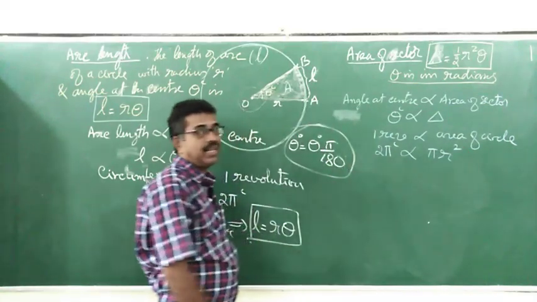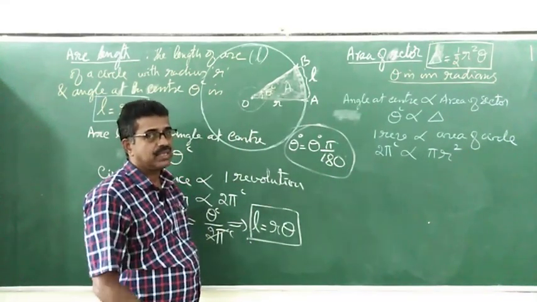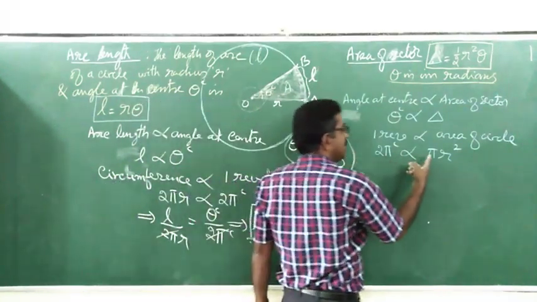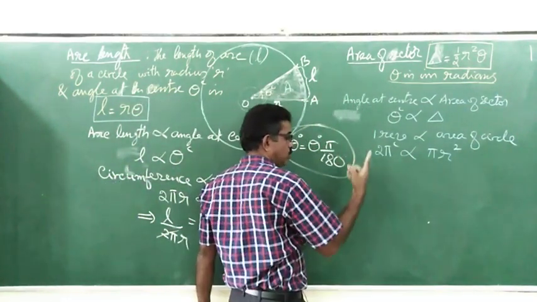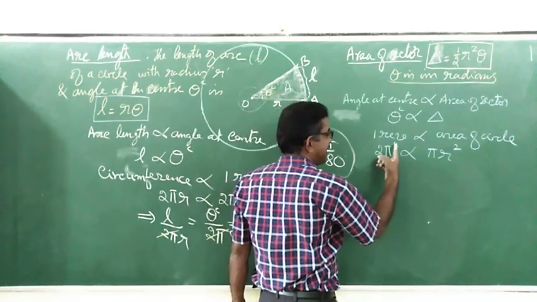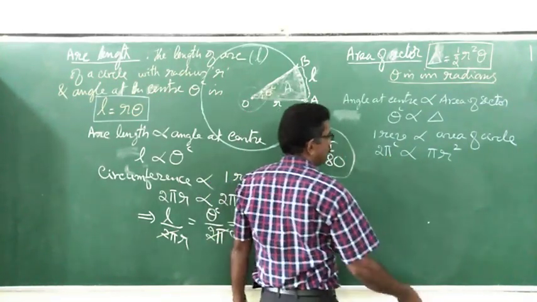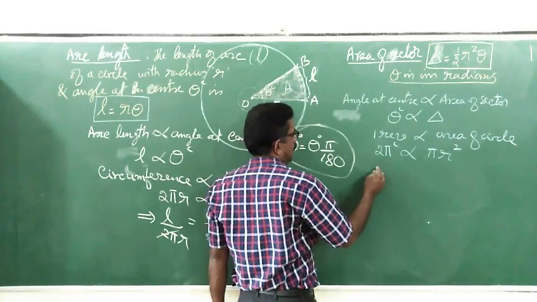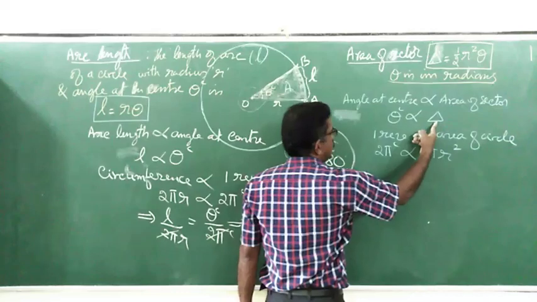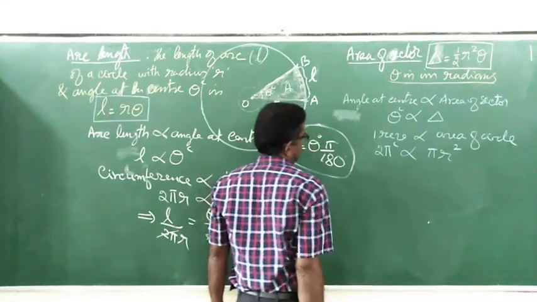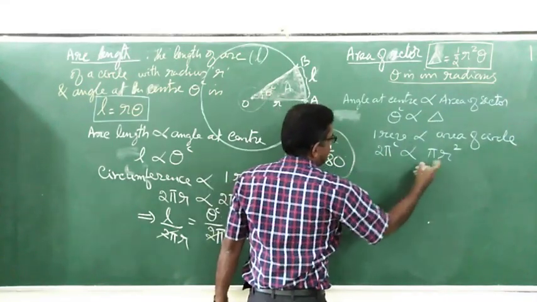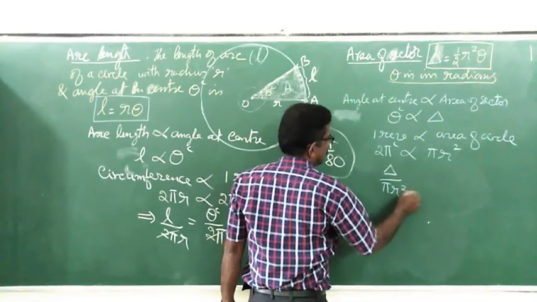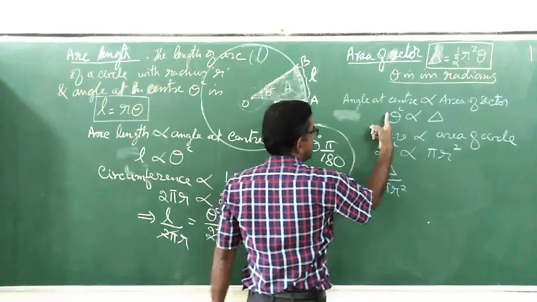What is the area of the circle? Pi r square. This was taught in high school. Mensuration, one of the topics. 2 pi radian is proportional to pi r square. This is proportional to this. Therefore, can I write this divided by this is the same as this divided by this?